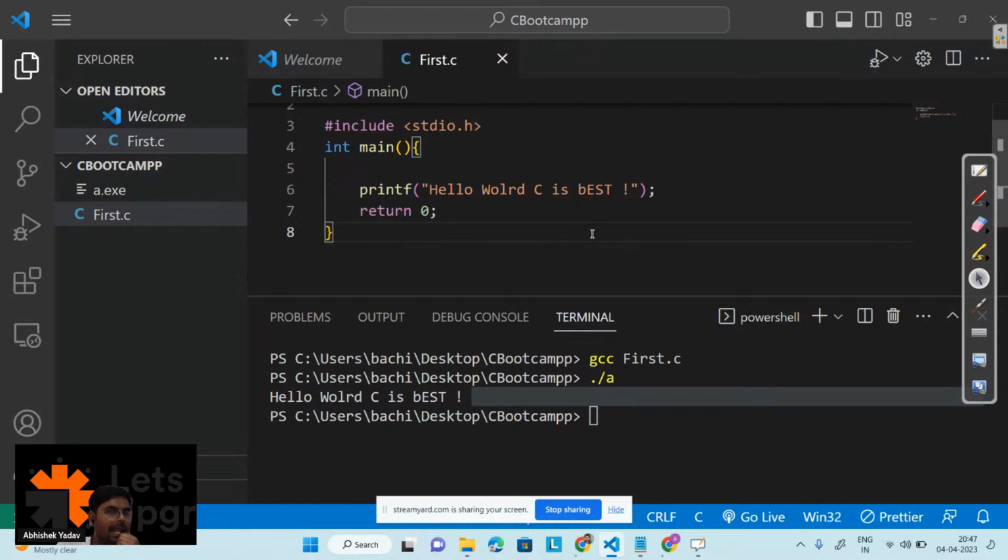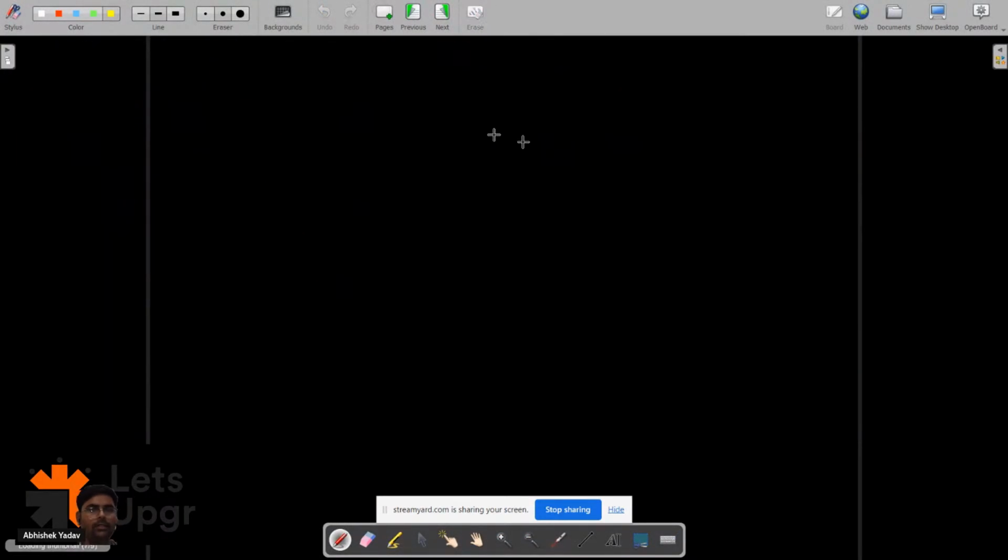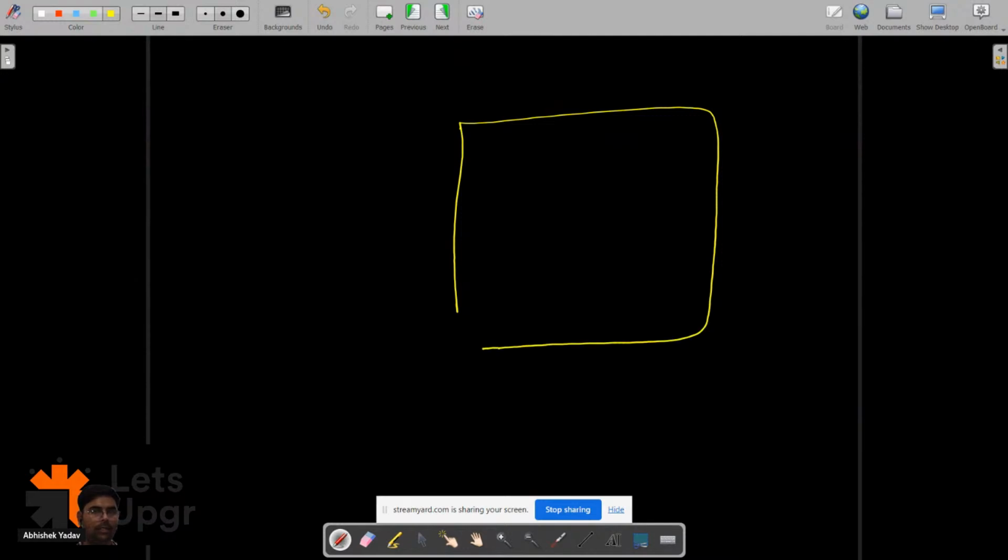Okay, basically what is hash include stdio.h doing? Like I have told that part, right? Let's assume you have written some code, a function to add something and a function to subtract something, and the name of the file here is, let's assume, Kelsey.